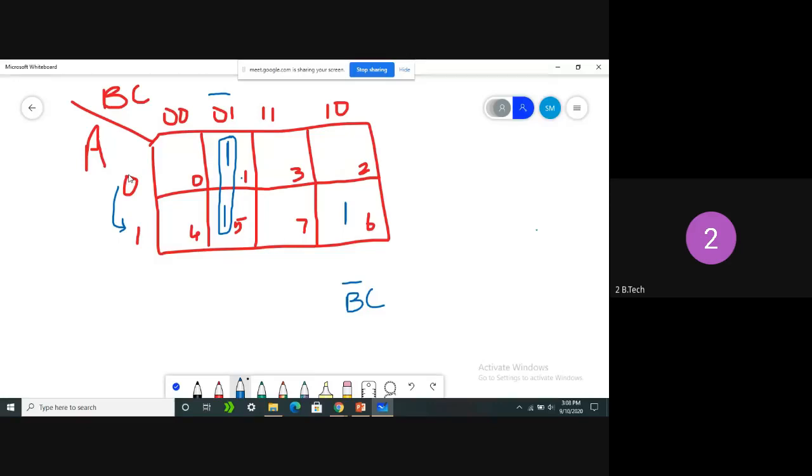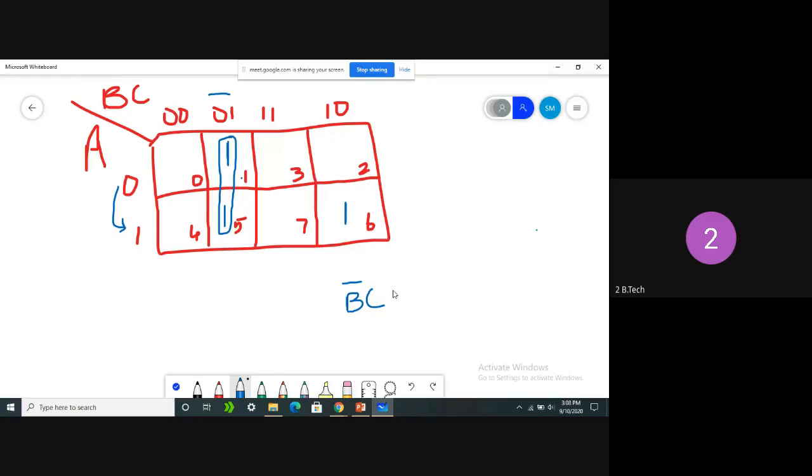So B bar C is constant in these two cells. B bar C is common, but A is changing from 0 to 1. That is the reason if you combine these two cells, the logic we get is going to be B bar C only, and we can easily neglect A. Clear?